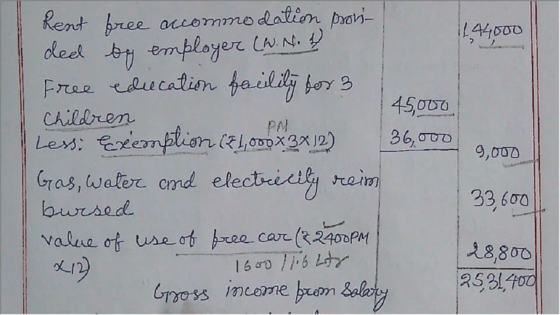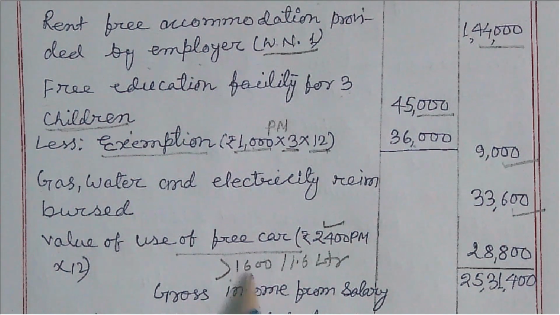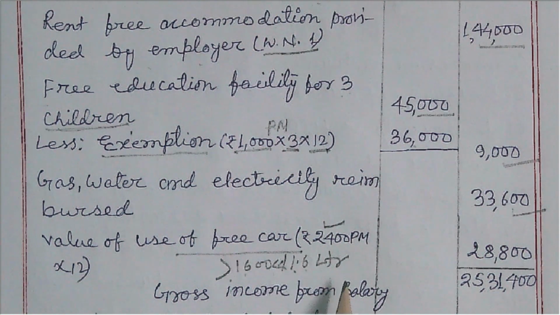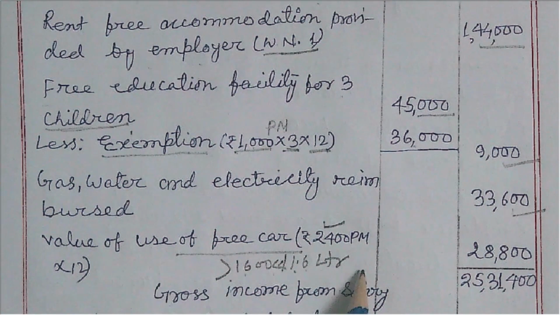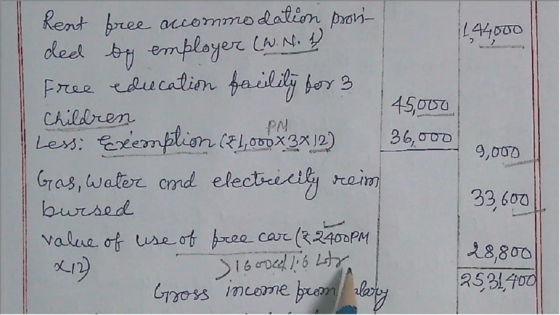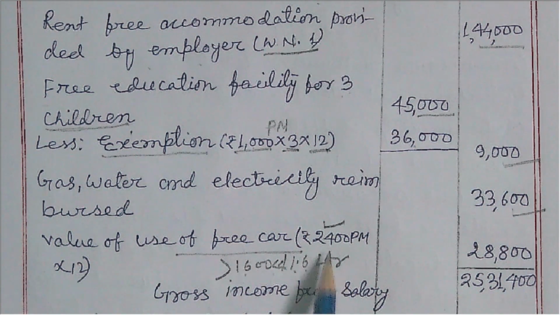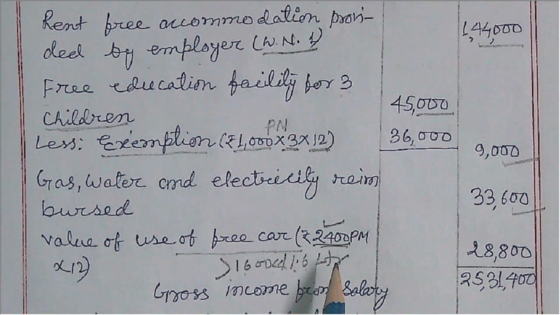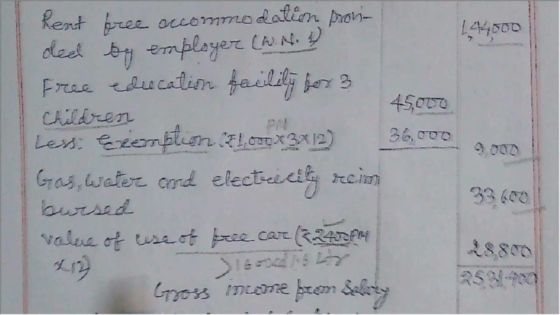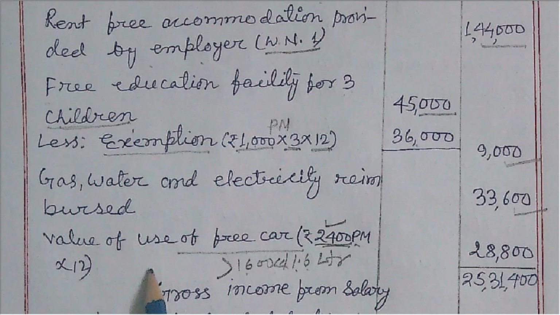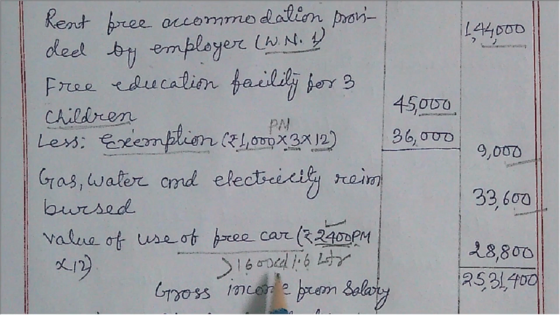It is greater than 1600 cc, the driver is not provided, and the car is used for both official as well as personal purposes. In this case 2400 per month is the motor car taxable value, for 12 months. A driver is not given in the question, so plus 900 into 12 driver value will not be taken.